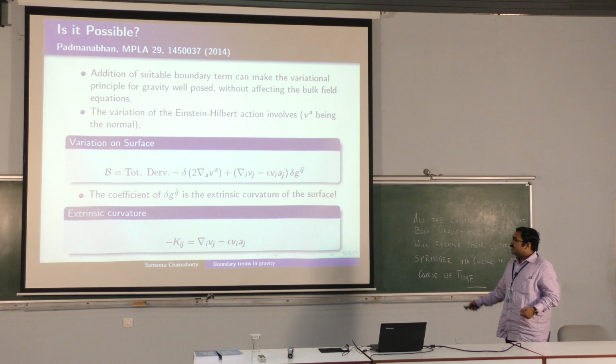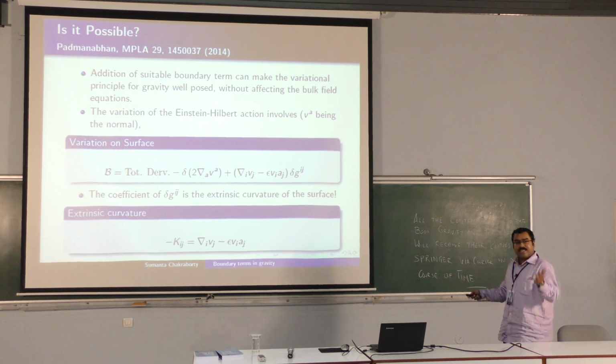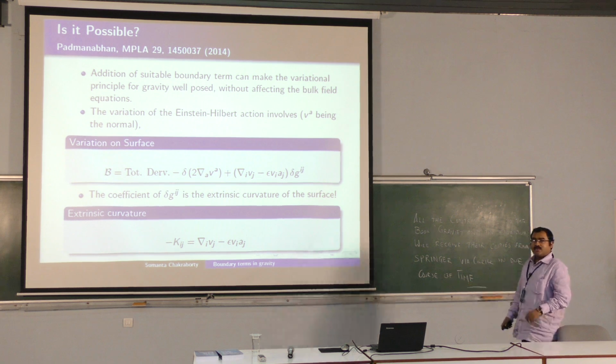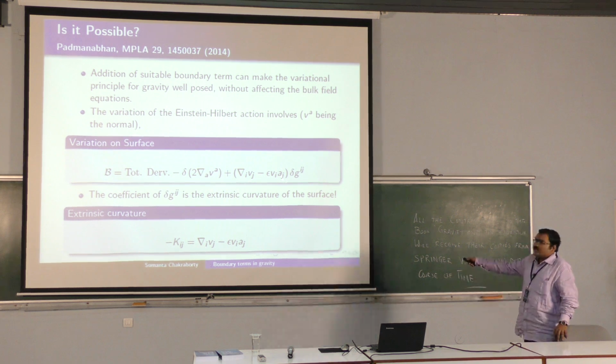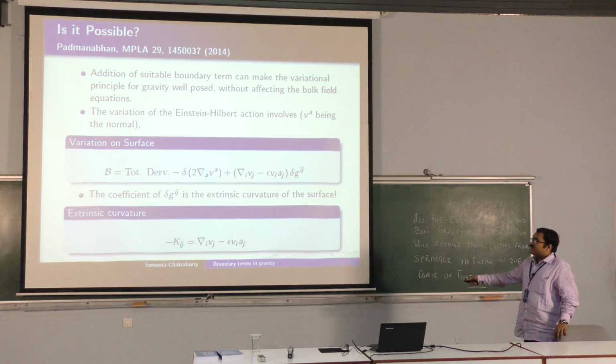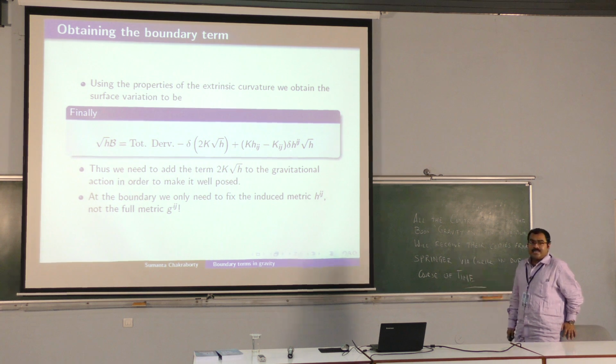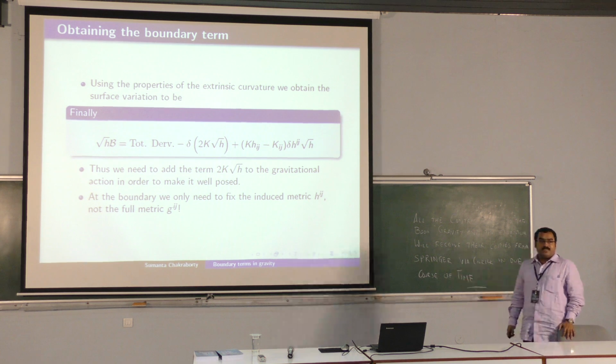So if you have a normal vector, you can always compute this component, D_i v_j minus this, where epsilon dictates whether v squared is +1 or -1, that is whether the surface is space-like or time-like, and a is the acceleration corresponding to v_i. And you can exactly see this is the term which is sitting here, and if you take the trace of it, since v dot a is 0, that is acceleration with its corresponding velocity dot product is 0, you essentially end up with this being K. So the structure that you get is that the total term that appears at the surface is a total derivative term, delta of 2K root h, then K h^ij minus K^ij delta h_ij. So this is essentially what Gibbons and Hawking did. They add this term 2K root h to the Einstein-Hilbert action to make it well posed.